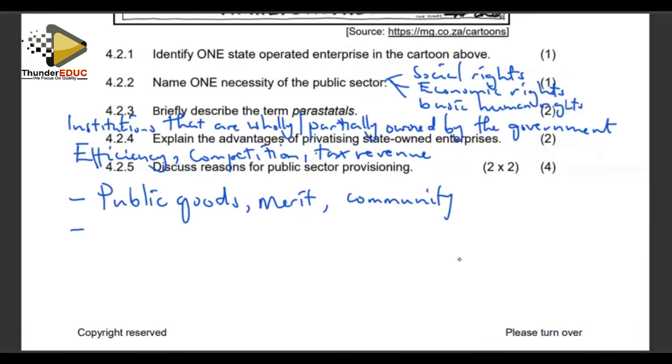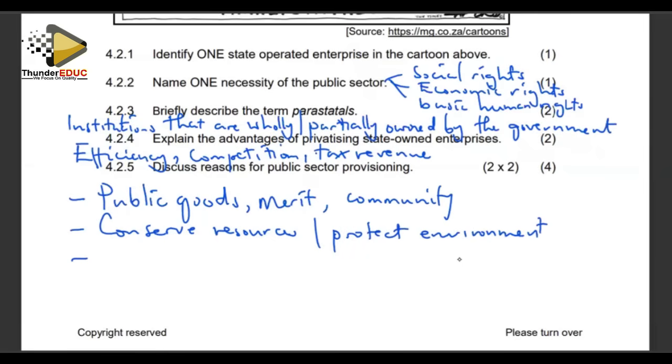Then we also look at another reason, to conserve resources. The government is there to conserve our resources and protect the environment. It is the duty of the government to conserve resources or to protect the environment. And also, from another dimension, we can say the government is there to manage the economy. That's the other duty.